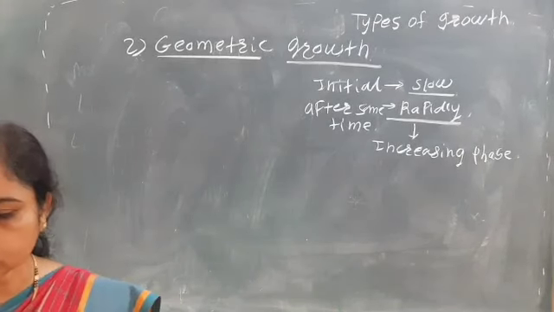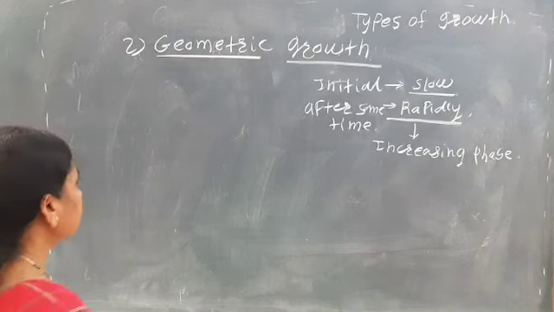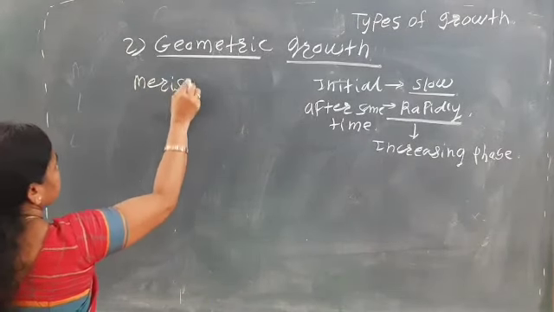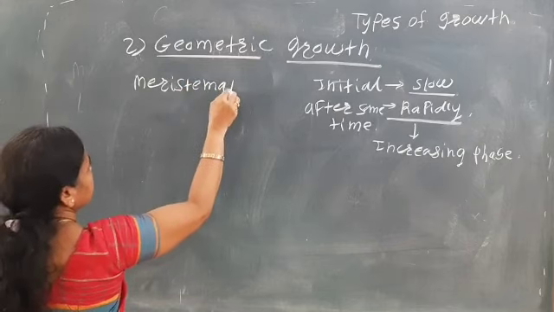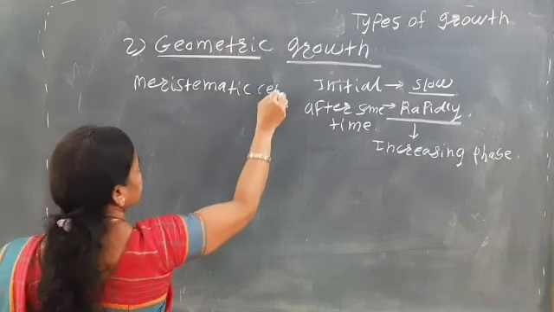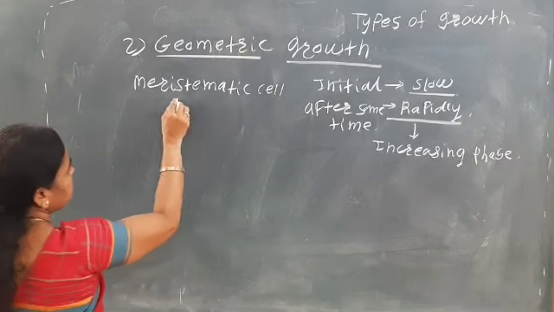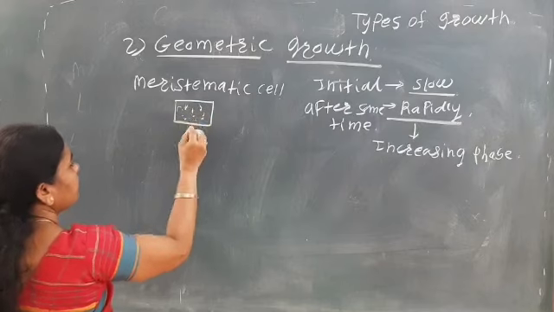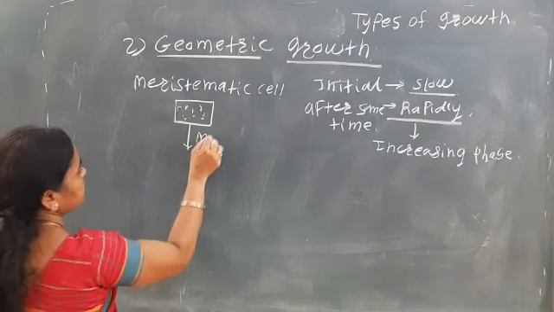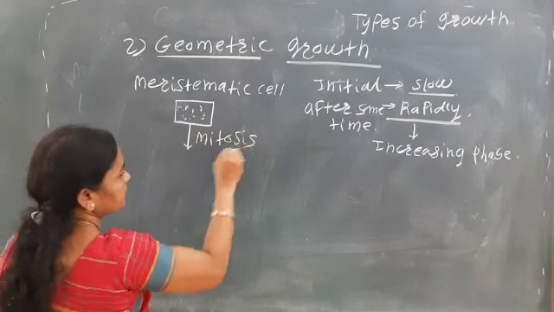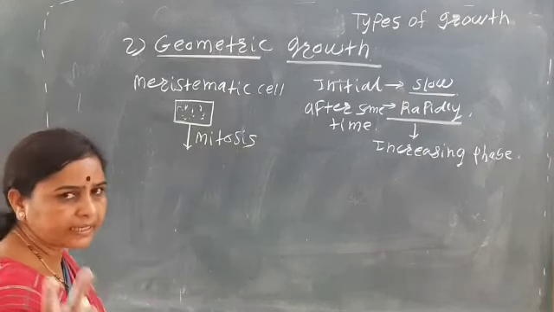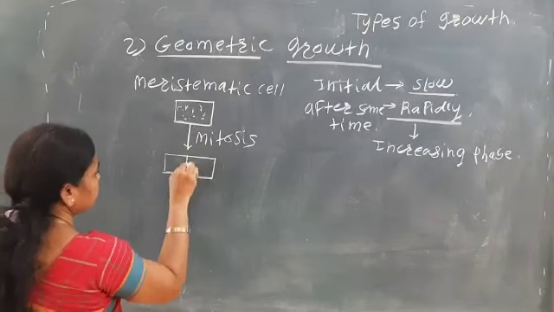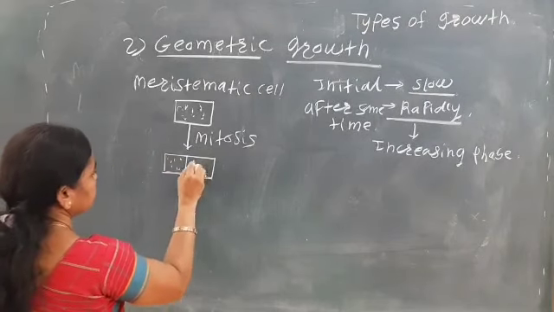So the geometric growth mainly takes place, see here, in the meristematic cells. Okay. So it is in the meristematic cell. It divides by mitosis. When it divides by mitosis, 2 cells are produced.